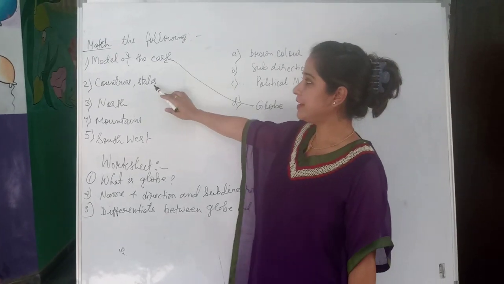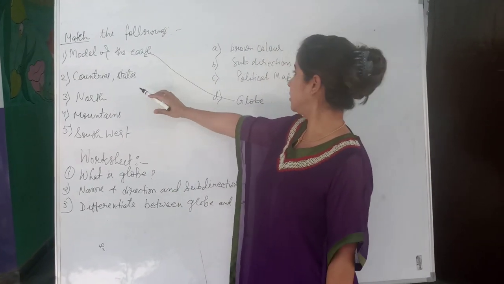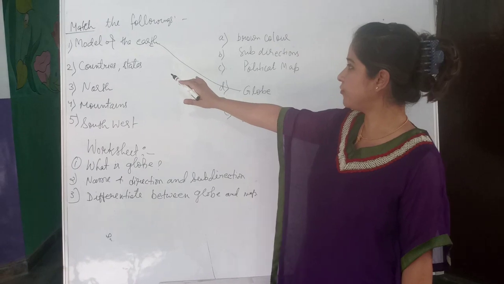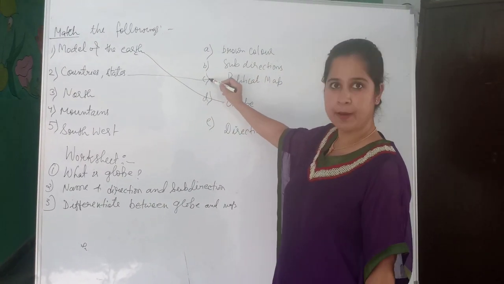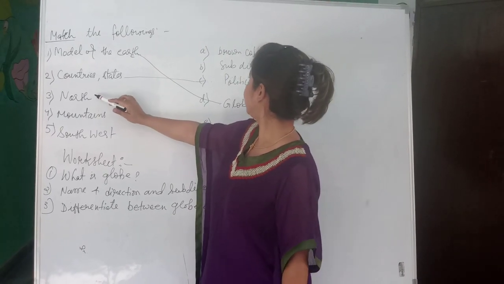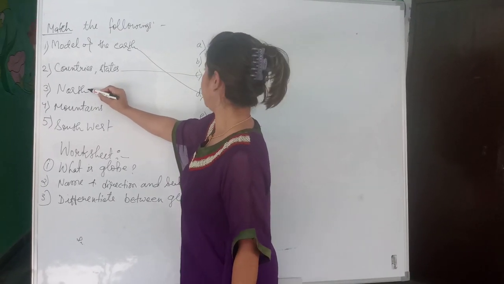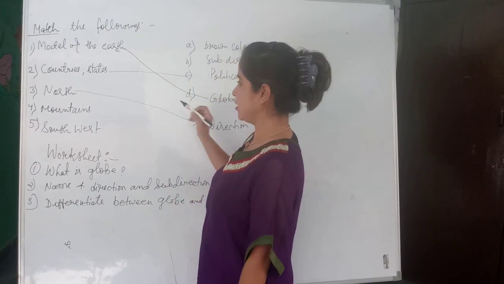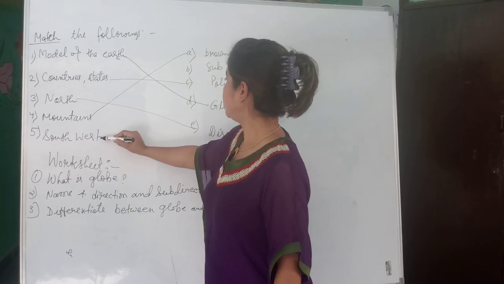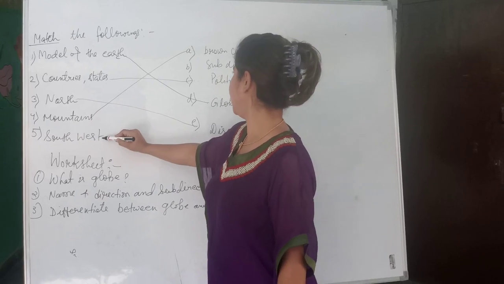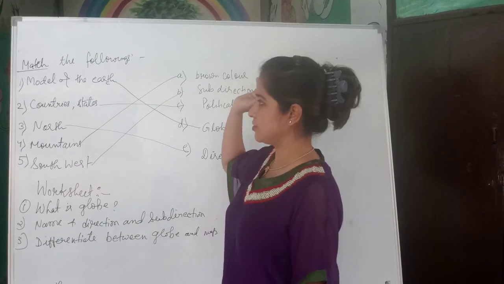Yes. Countries and states. What will be the match for countries and states? It will be matched with political map. Fine. North will be matched with direction. Yes. Mountain will be matched with round color. Southwest. Yes, it is a subdirection. It will be matched with subdirection.